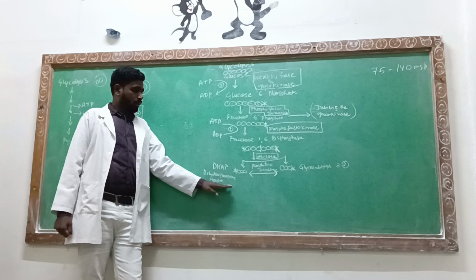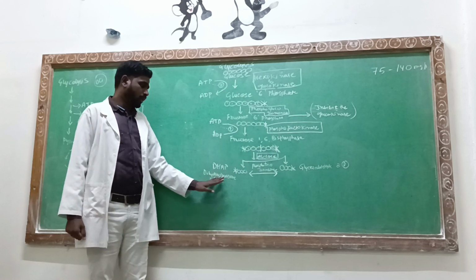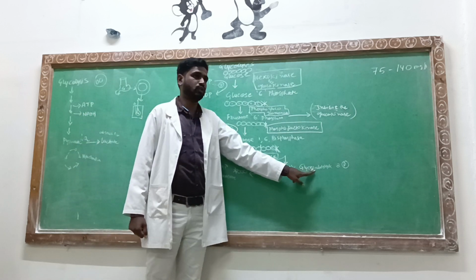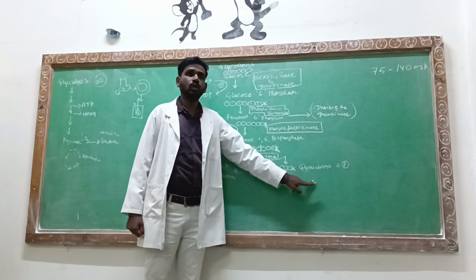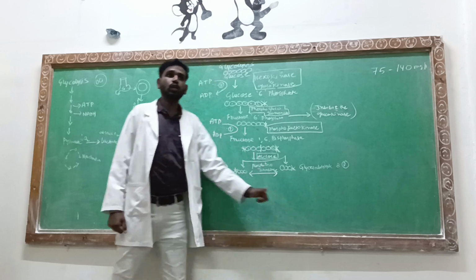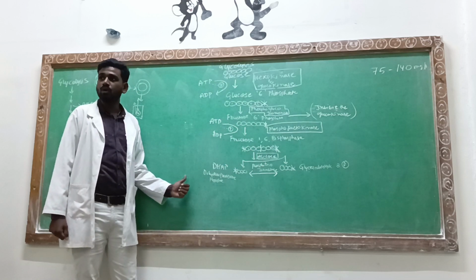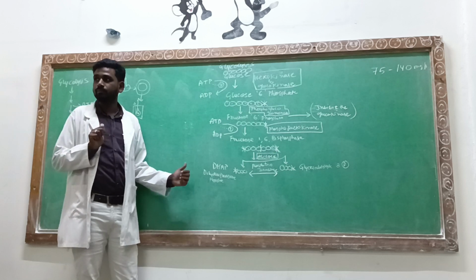Whenever the molecule is going to get separated from the fructose 1,6-bisphosphate, they are going to get the dihydroxyacetone phosphate and glyceraldehyde 3-phosphate. Whenever the glyceraldehyde 3-phosphate is there, then only the glycolysis is going to move. If the molecule is in the form of dihydroxyacetone phosphate, the glycolysis is not going to move.